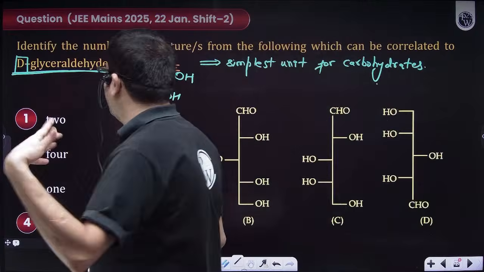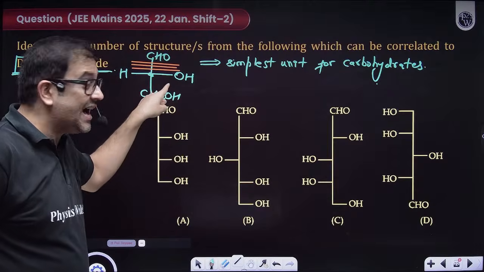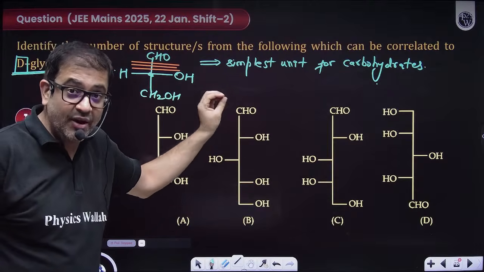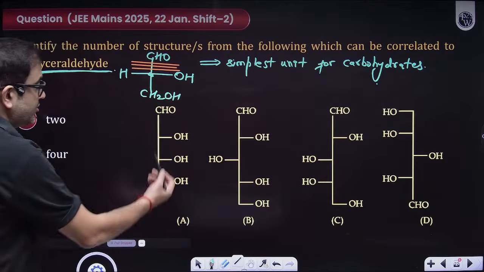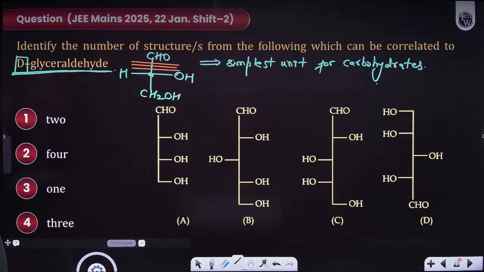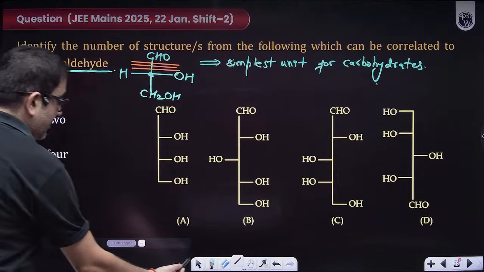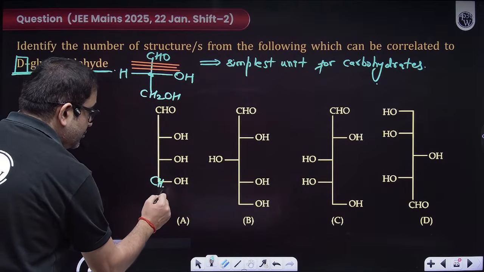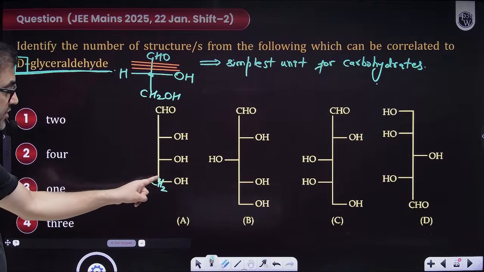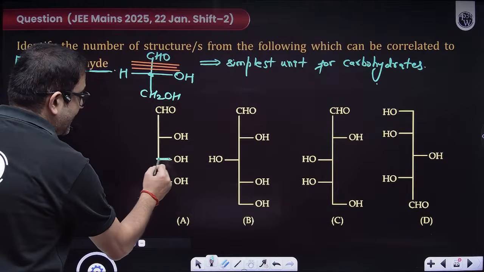So how many derivatives do you have which have this D configuration? Ultimately the last chiral carbon should have OH on the right side, but the true Fisher projection should have it. Sir, is it a true Fisher projection? It is definitely a true Fisher projection, beta. But this will not be my last chiral carbon because this is CH2. This is not the last chiral, so this is my last chiral.